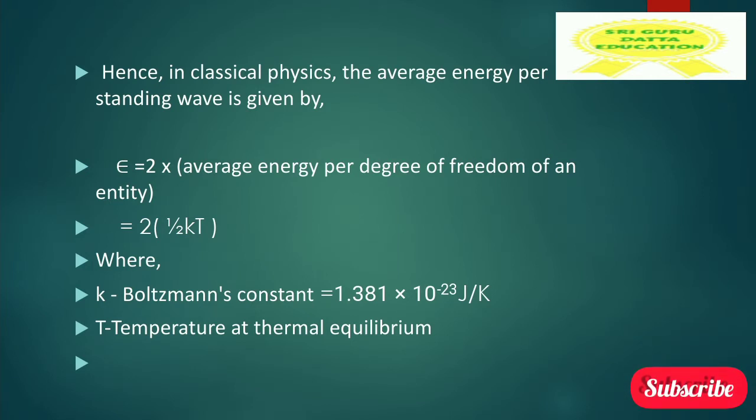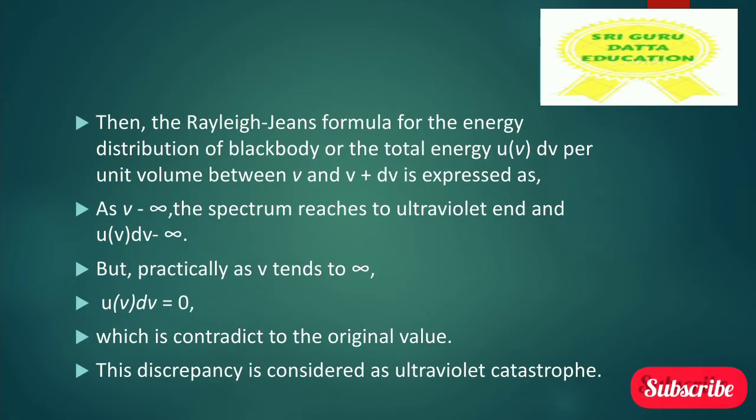So, epsilon equal to 2 into half kT, where K, Boltzmann constant, equal to 1.381 into 10 to the power of minus 23 joule per Kelvin, and T, temperature at thermal equilibrium. Then the Rayleigh-Jeans formula for the energy distribution of black body, or the total energy U of V dV per unit volume between V and V plus dV, is expressed as.